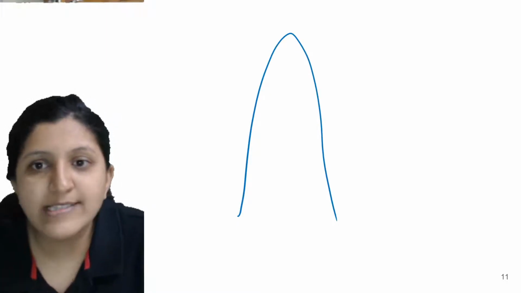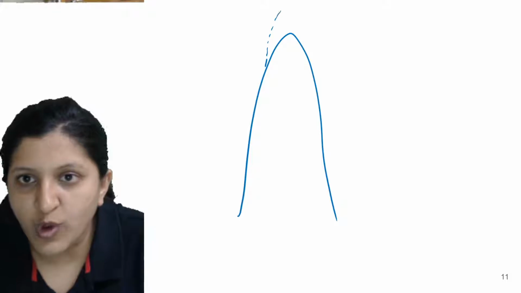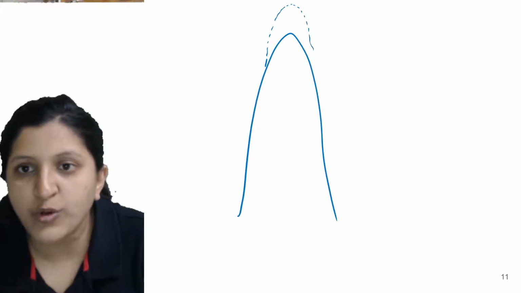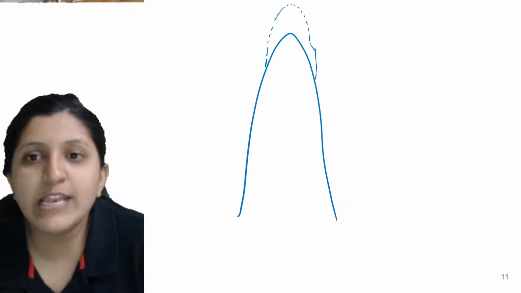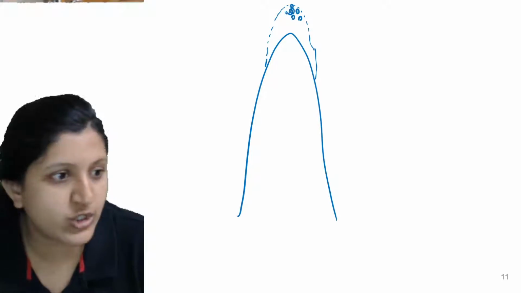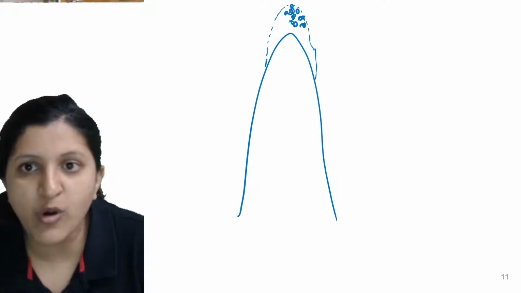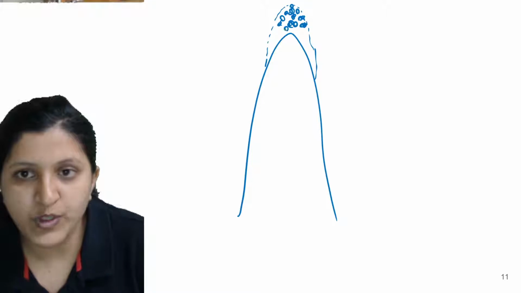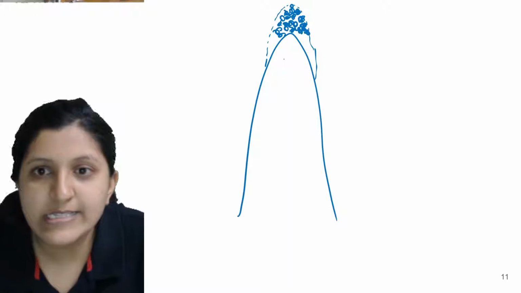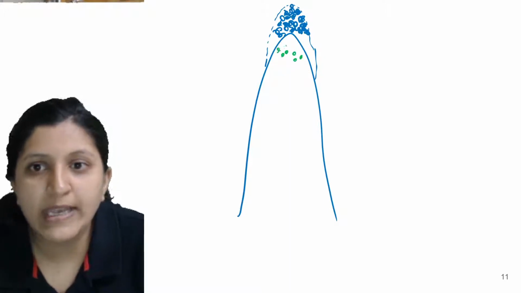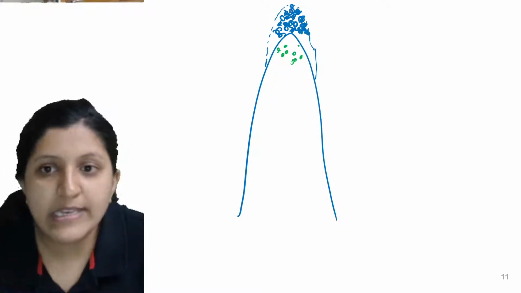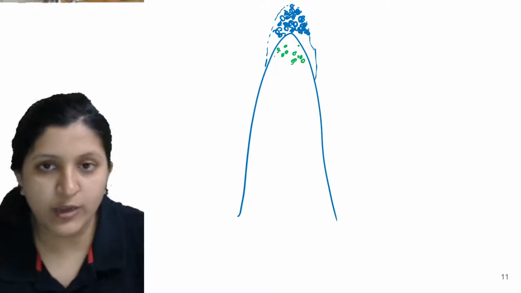Now as the growth occurs, this tip goes on growing. So there is a newly formed meristematic tissue that you can find. Now while the division occurs, there is actually a tissue that you can find in between. So there is still some tissue that is remaining at this part.